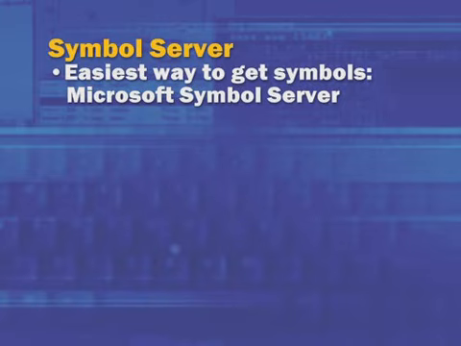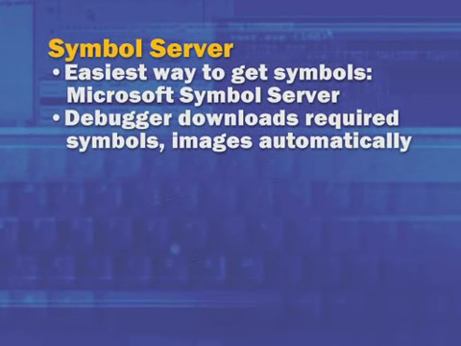It's a specific server on Microsoft's website, and you can configure the debugging tools to go to that symbol server looking for symbols whenever it needs them. So in other words, on demand. When you open a crash dump for a version of Windows that you haven't previously opened, the debugging tools will realize that it needs the symbols for the kernel, go up to the symbol server, and download them to your local symbol cache that you specify.